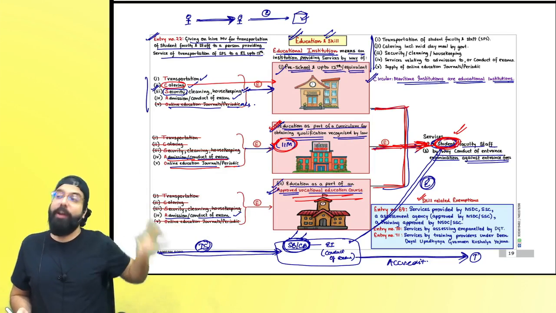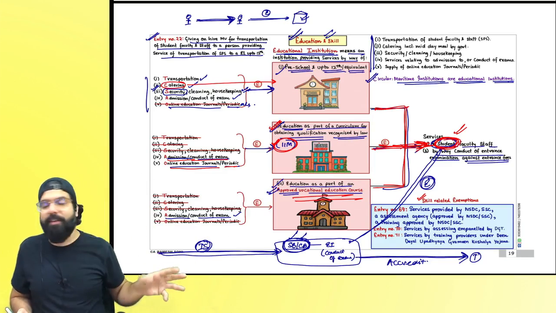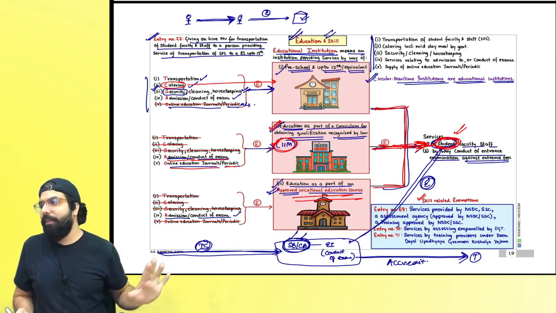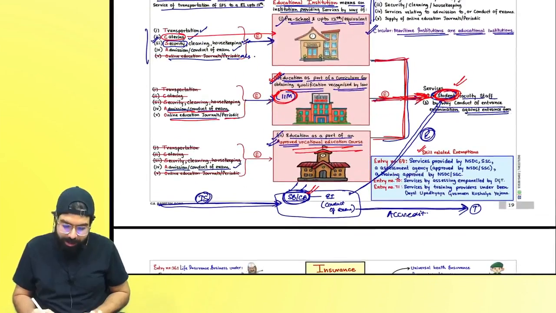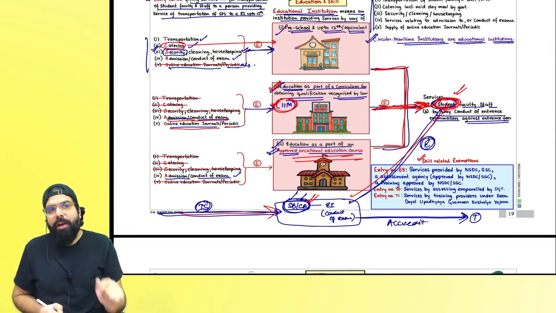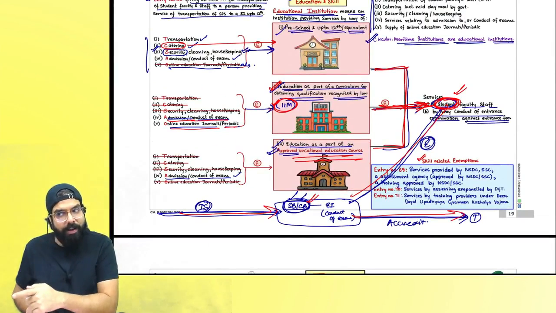Providing to those who are going to be students, conduct of examination, might be entrance test, etc. Whatever is charged for the entrance test will always be exempted. And I told you Central Board and State Boards are educational institutions and they are conducting examinations for the students, which will be exempt. They are taking input services for conduct of examination, exempt. They are going ahead and charging accreditation charges, always taxable.